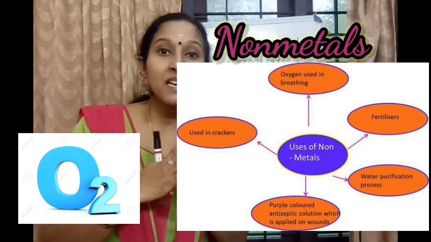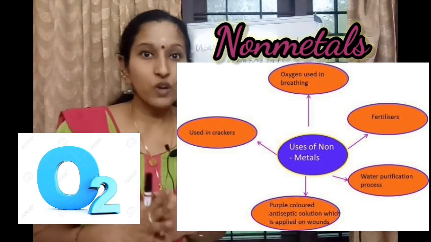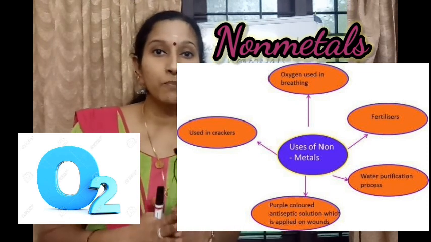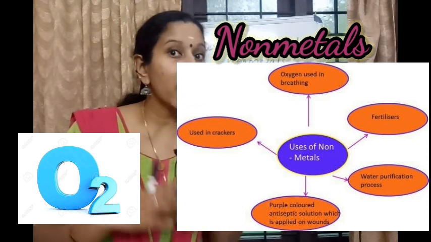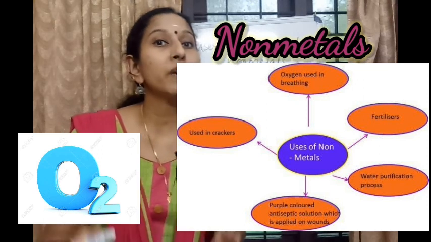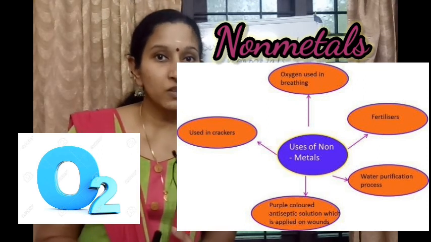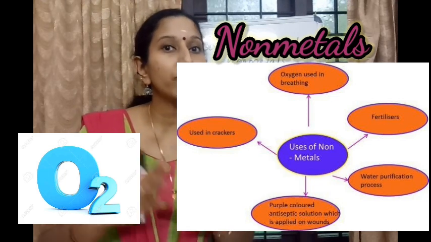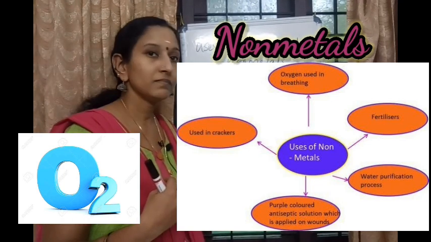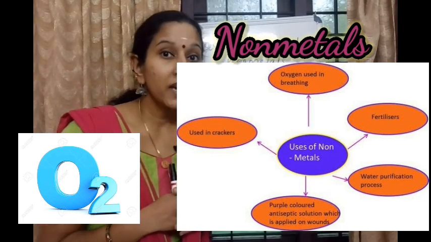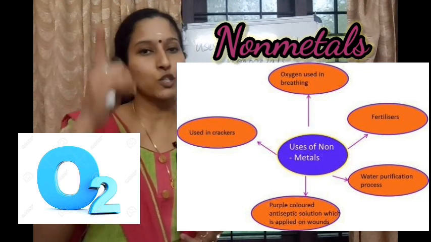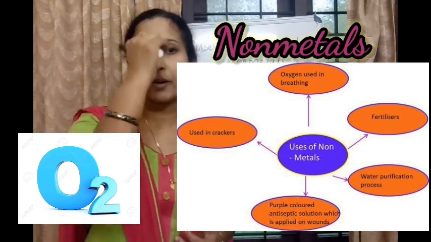So, oxygen is a non-metal. Which is the first use of non-metal? Non-metals are essential for our life, which all living beings inhale during breathing. That gas is oxygen, and oxygen is an example of non-metal. So, that is the first use of non-metal.